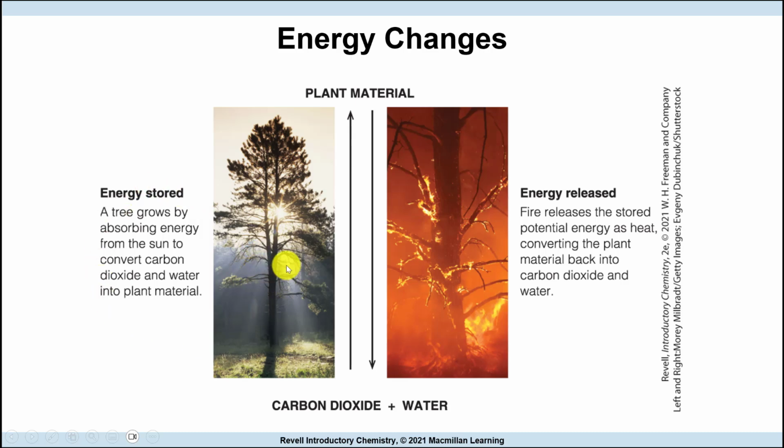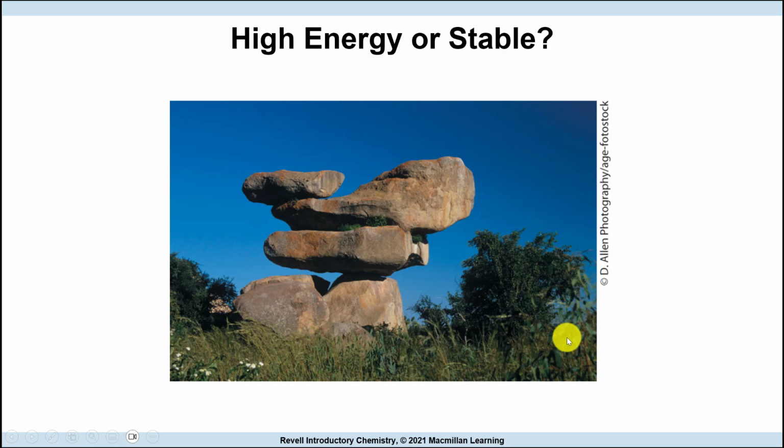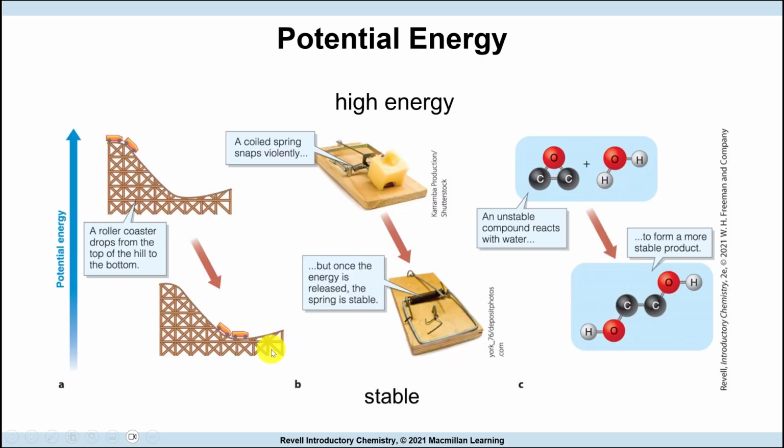We can harvest that when we burn the plant, wood, we can harvest that potential energy. So here we're saying this has higher potential energy. Going from here to here, we have going from high energy to low energy.